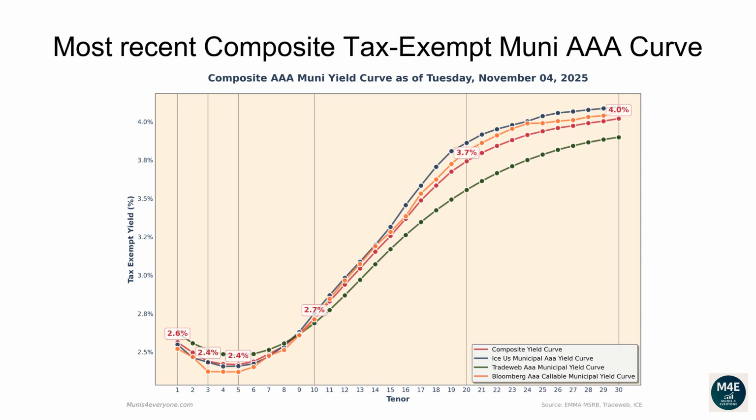The one-year composite tax-exempt yield is 2.56%. The two-year yield is 2.5%. The three-year yield is 2.44%. The 5-year yield is 2.42%. The 10-year yield is 2.72%. The 20-year yield is 3.74%. The 30-year yield is 4.02%.